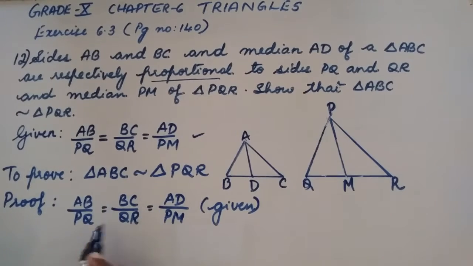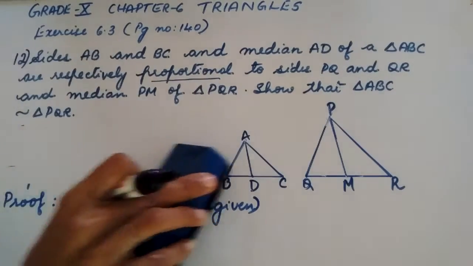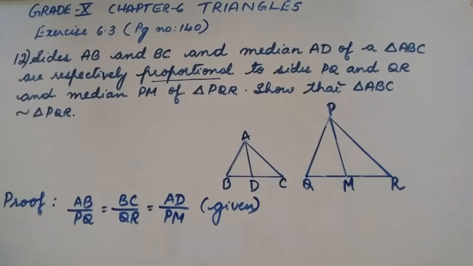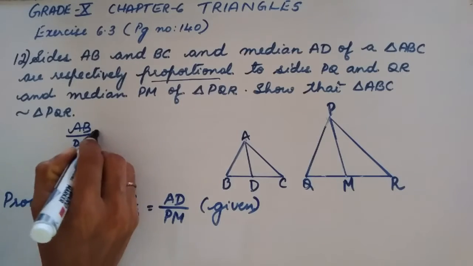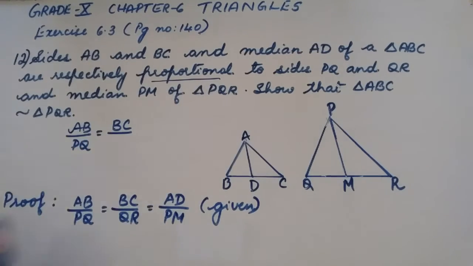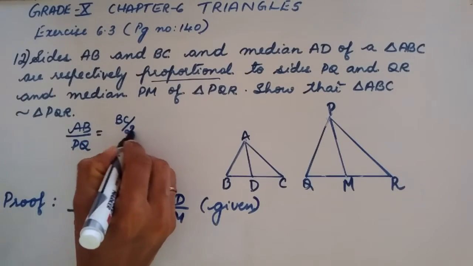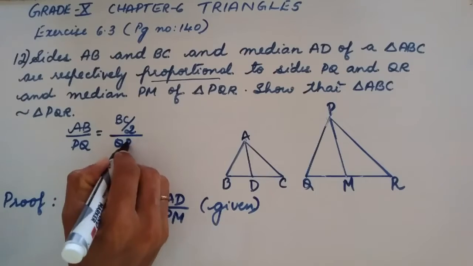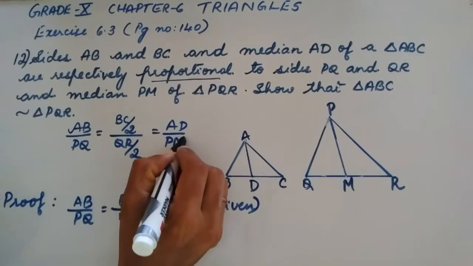So next, from this let us write AB by PQ is equal to BC by 2 by QR by 2 equal to AD by PM.